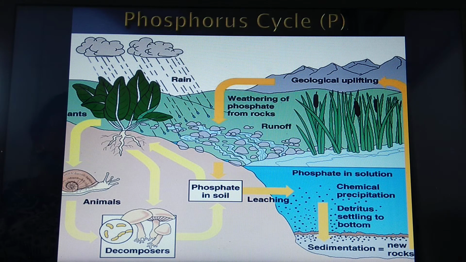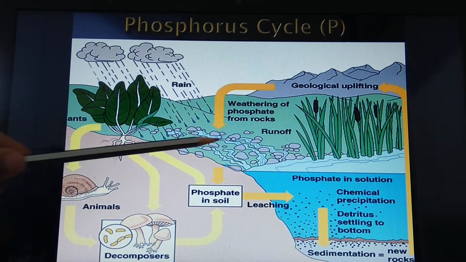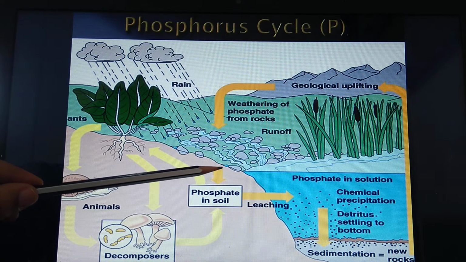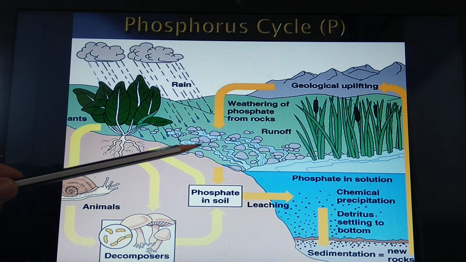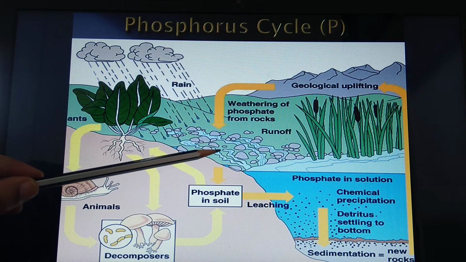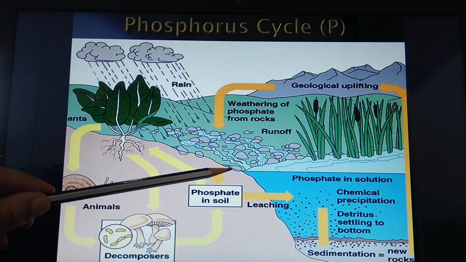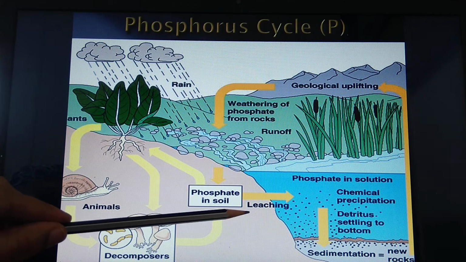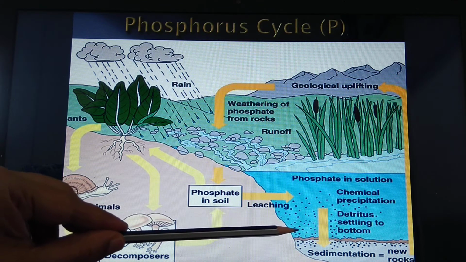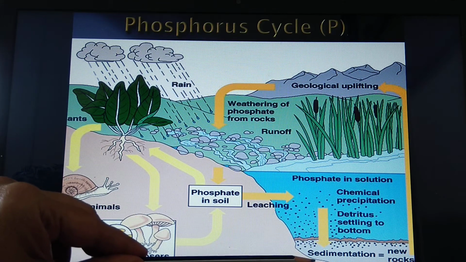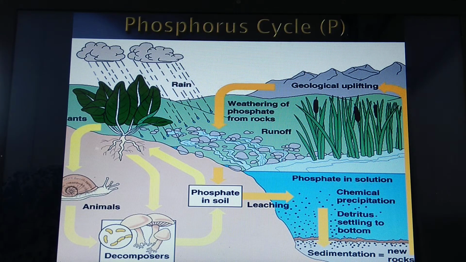You can see in this diagram, here this rock is shown, and because of the rain, weathering of the phosphorus takes place. What do you mean by weathering? Weathering means dissolution. Because of the dissolution of phosphorus from the rocks, this phosphorus is deposited into the soil, and because of the process of leaching, it accumulates in the water bodies, and then it gets sedimented, which results in the formation of new rocks. So this is the main reservoir, that is rocks.